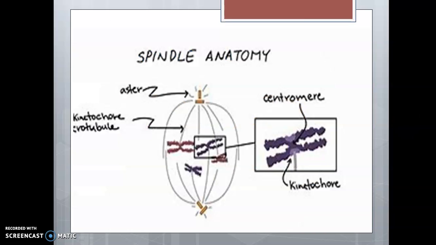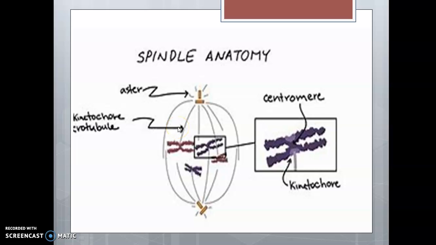Next is the spindle anatomy. We have the anatomy of the mitotic spindle. This diagram indicates kinetochore microtubules bound to kinetochores and the aster. This is the aster. This is the kinetochore tubules.